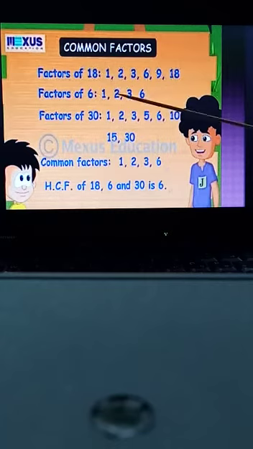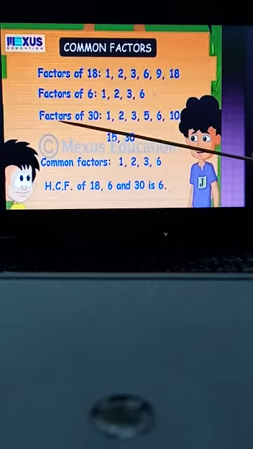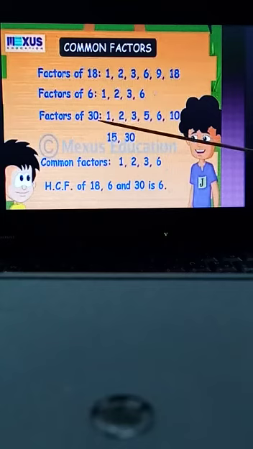Now in the given example, here are written the factors of 18, which are 1, 2, 3, 6, 9 and 18. Next we have the factors of 6, which are 1, 2, 3 and 6. Next we have the factors of 30, which are 1, 2, 3, 5, 6, 10, 15 and 30. Now we have to find the common factors. First of all, we observe which factors are common in all of these numbers.